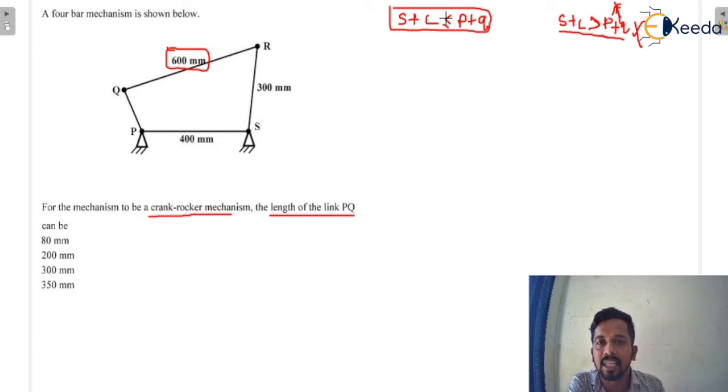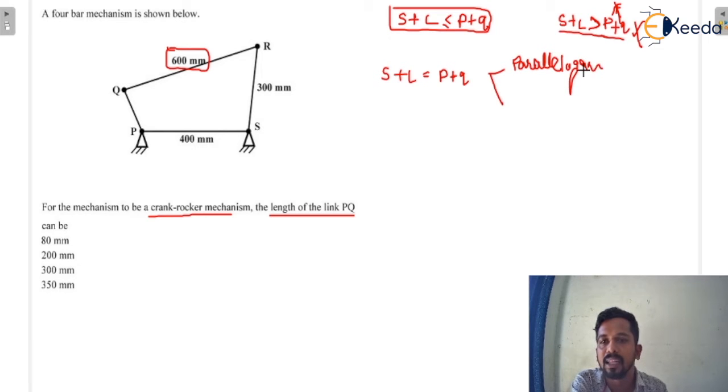We have to focus on this relation. There are two possibilities, either it is less than or it would be equal to. If I talk about the equal to sign, S plus L equal to P plus Q, in that case we get two mechanisms. The first is parallelogram and the other is deltoid linkage.